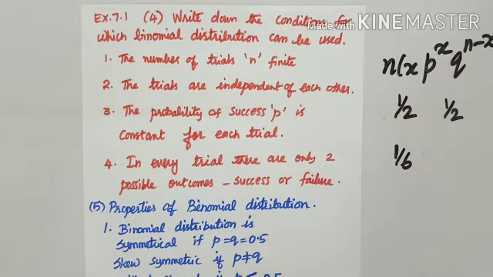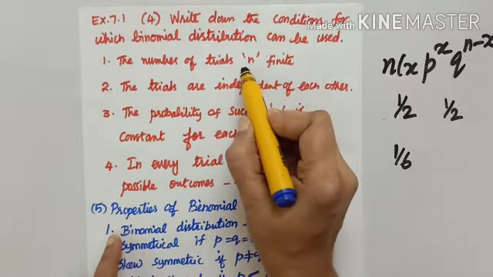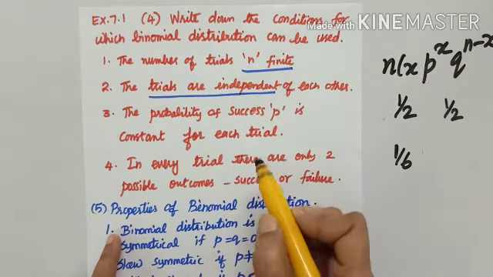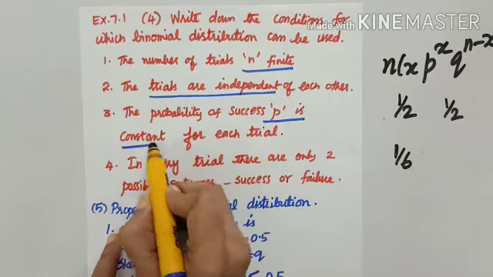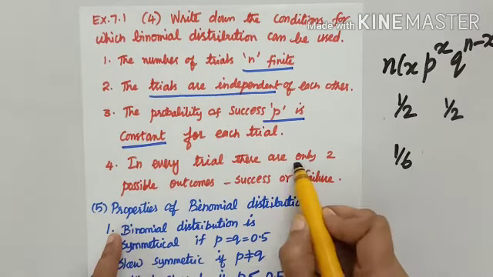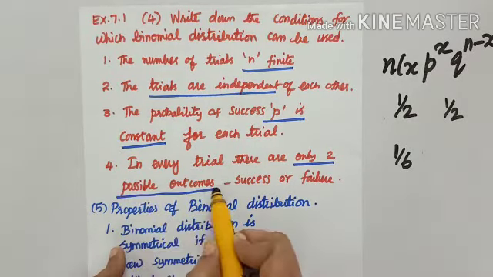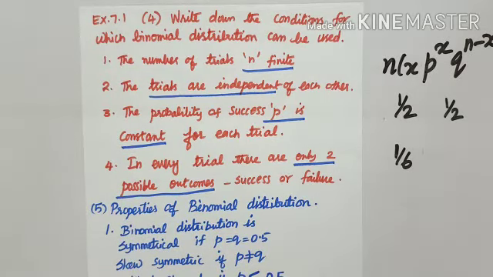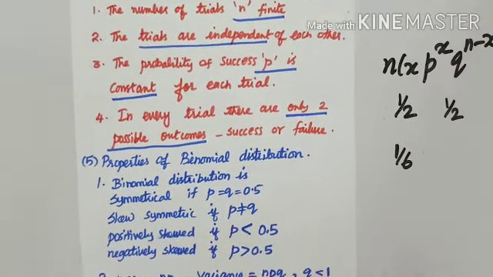So, what are the key words that I have to remember? n finite. Trials are independent. p is constant and only two possible outcomes. So these are the conditions for a binomial distribution. Question number 5. Properties of binomial distribution.